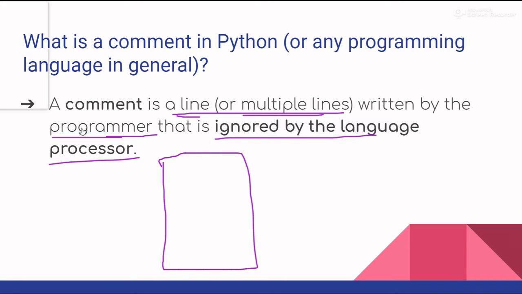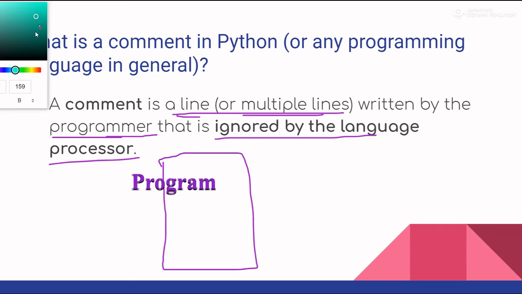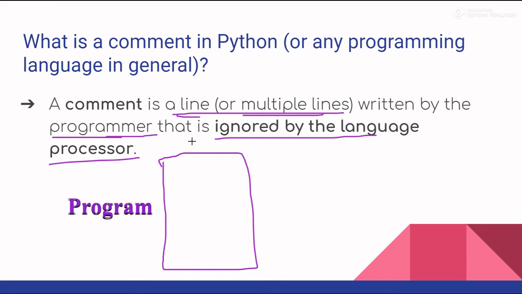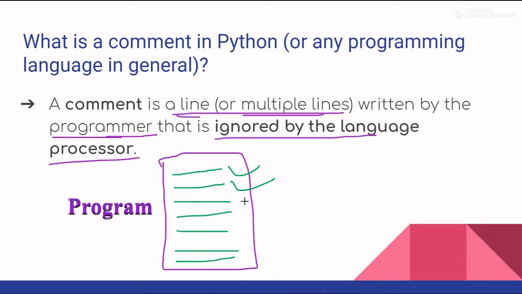Okay, just a second. And it contains various lines of code. So when we execute or run this program, each of these lines is processed by the language processor, right?